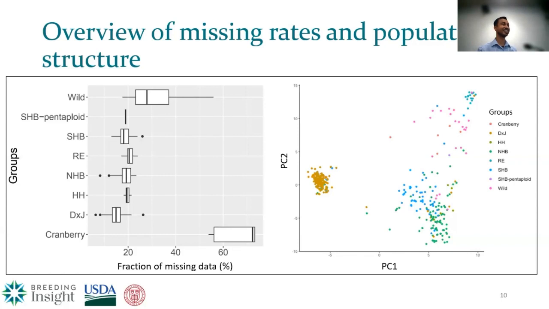I think that's exactly it. When we selected the SNPs, we used a 0.25 minor allele frequency, and it is affected because we have diploid, tetraploid, and hexaploid species in the initial diversity panel that we sequenced.